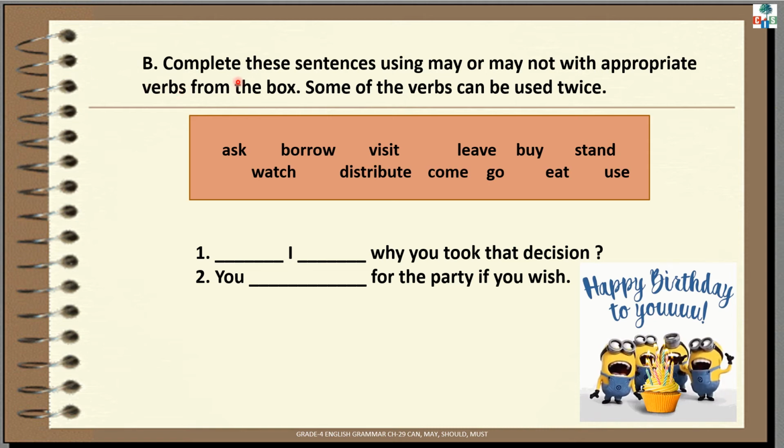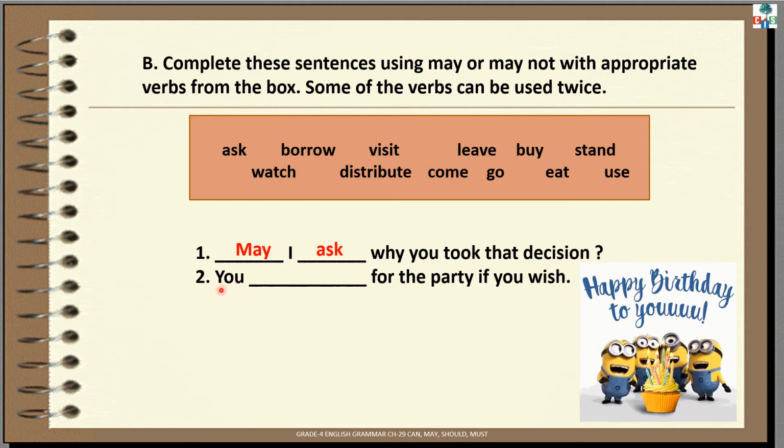Exercise B. Complete these sentences using may or may not with appropriate verbs from the box. Some of the verbs can be used twice. Yes, children. When do we use may? We use may to ask permission. Number 1. Dash, I dash why you took that decision? Yes, children. At the end, a question mark is given. So, it means you are asking something. So, the answer is, may I ask why you took that decision?